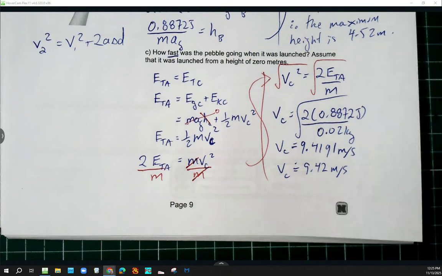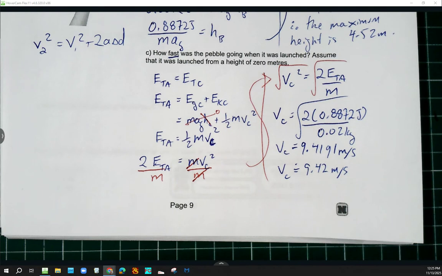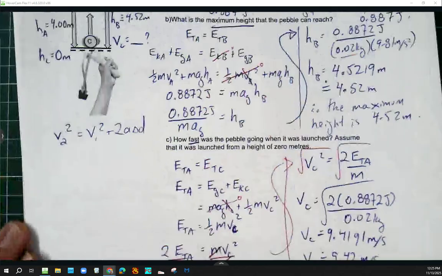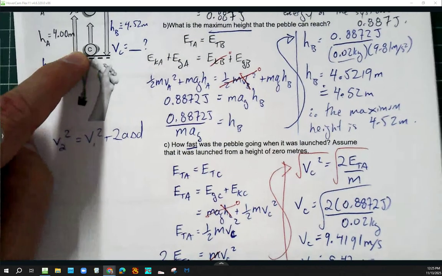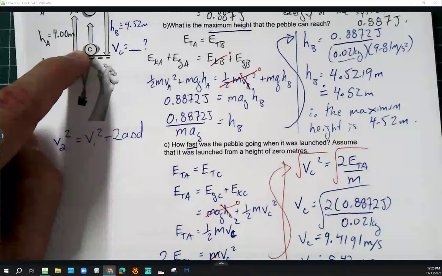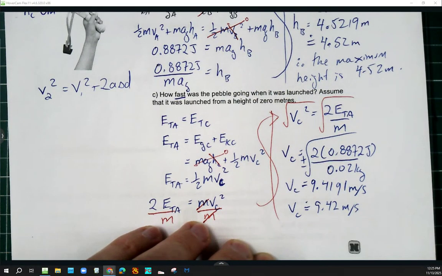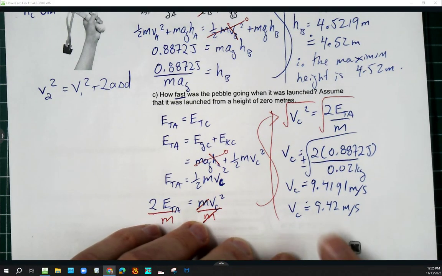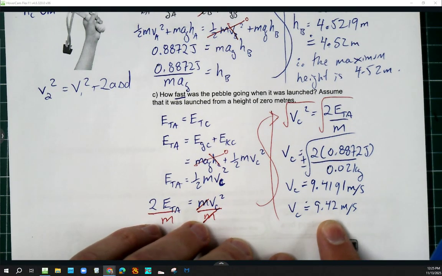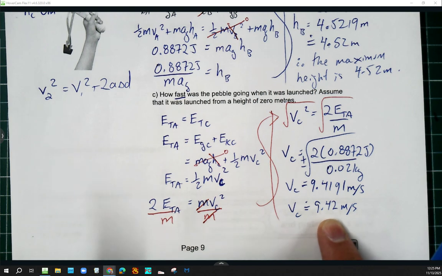Now somebody's going to say, is it up or is it down? Well, based on the scenario, we know that it's up. We don't have a reference frame way of talking about this because, let's face it, whenever you square root something, you're going to get plus or minus. That's a mathematical artifact, that's fine. But if you wanted to talk about the velocity of this thing and give it a direction, we would have to go back and use our human brains to figure out what direction this thing was going in.